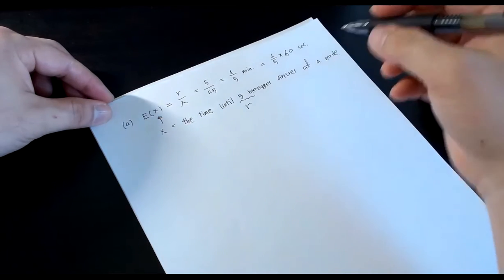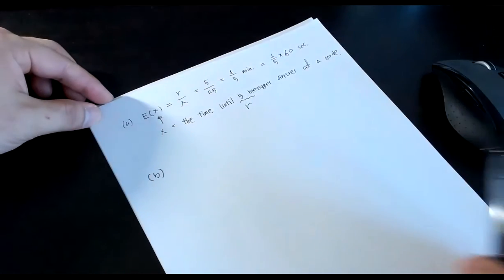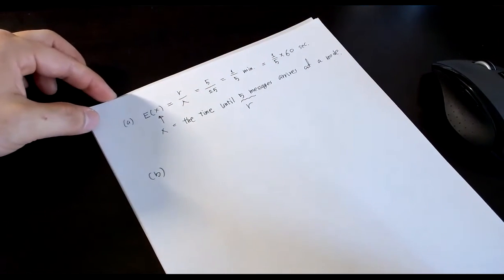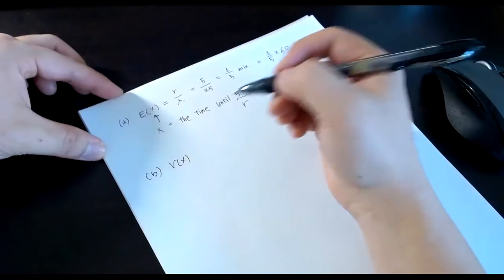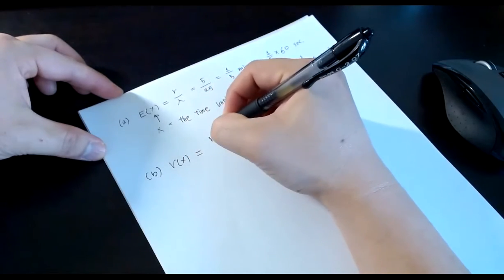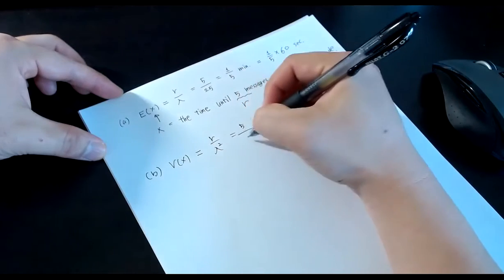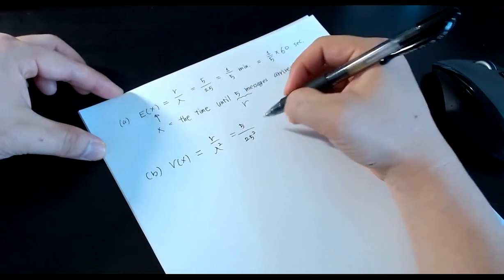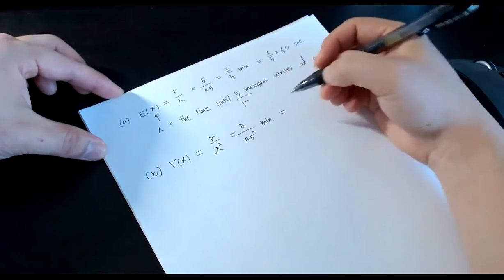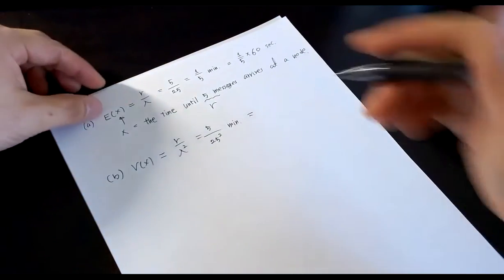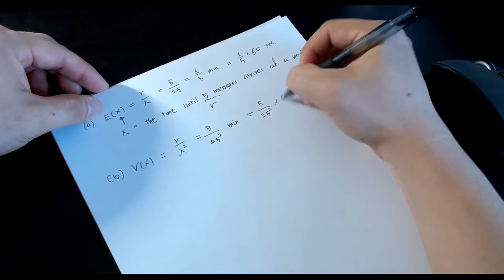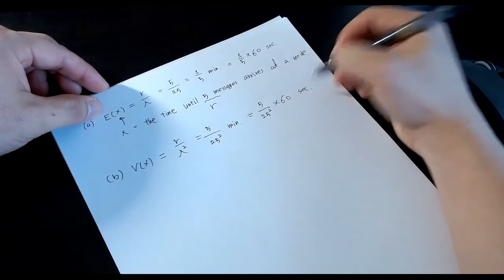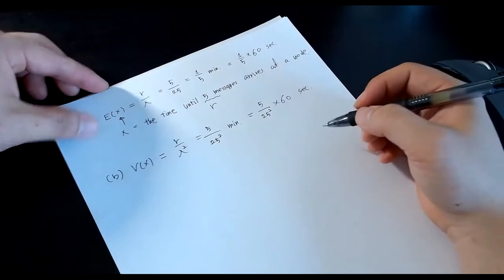Which is 12. Part B: what is the standard deviation of the time until a packet is formed? The unit of the answer is seconds. So the formula of the variance in the Erlang distribution is r over lambda squared, which is 5 over 25 squared. The unit is minutes, and then we convert the unit from minutes to seconds. We can do that by multiplying by 60, and that is going to be in seconds.